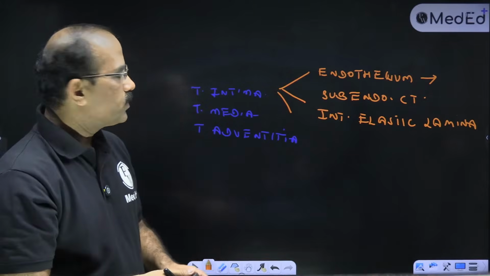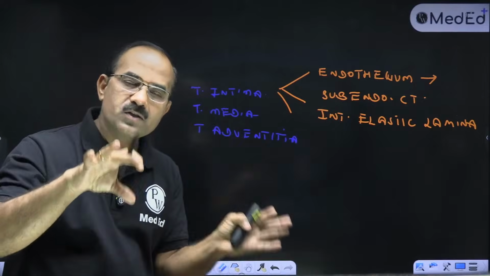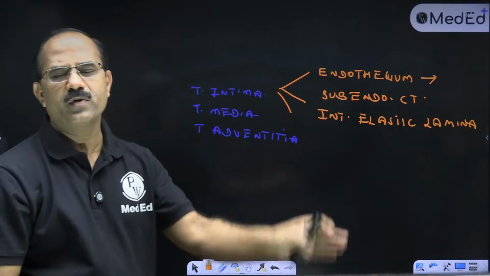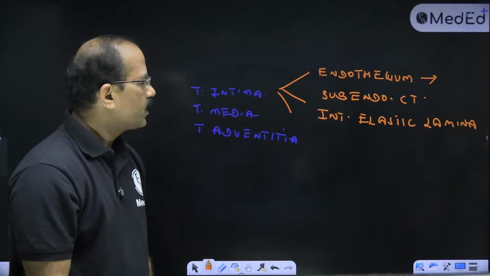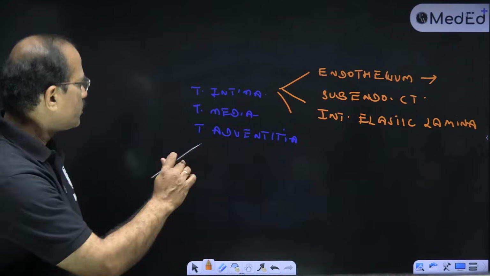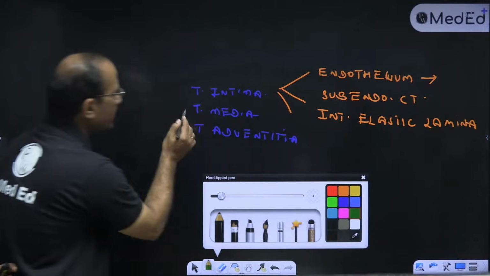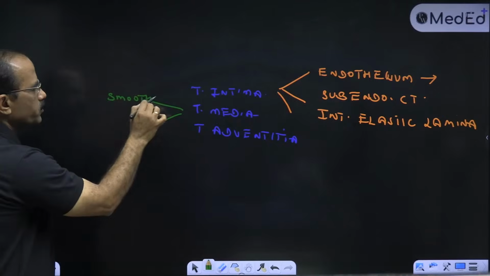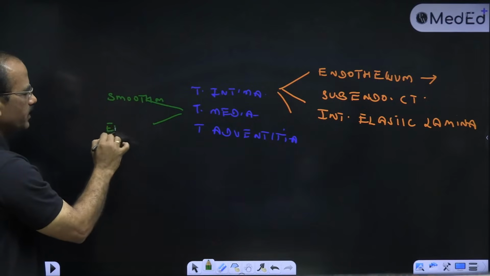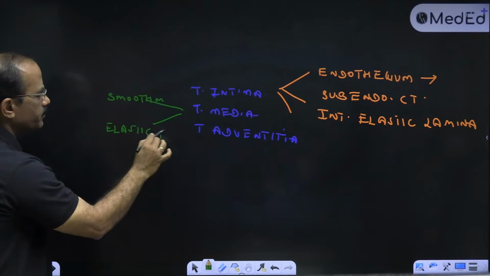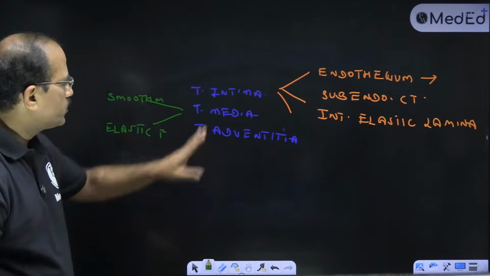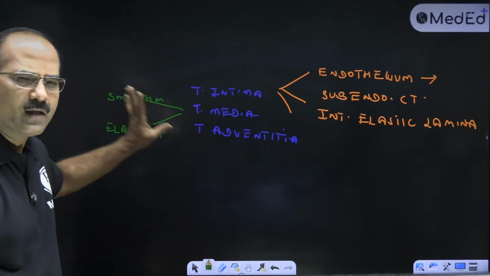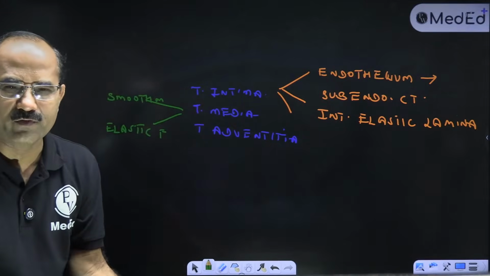Fine. So now how do you differentiate between a muscular artery and an elastic artery? This is another very important question which is asked. Muscular artery and elastic artery. So tunica media, ये जो tunica media है ना, tunica media of a muscular artery will contain smooth muscles. Of an elastic artery will contain elastic fibers, more amount of elastic fibers.